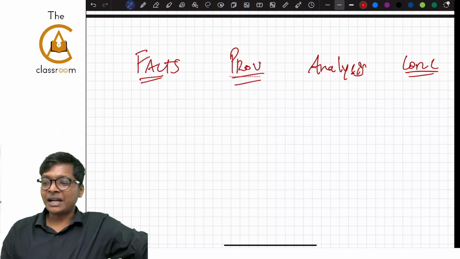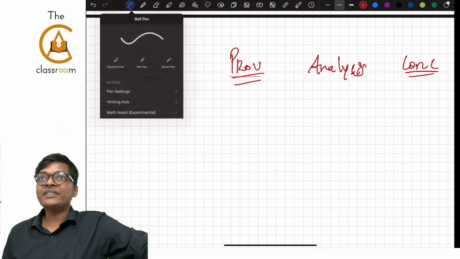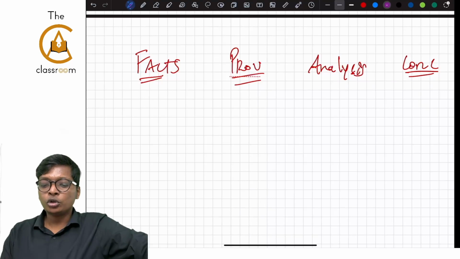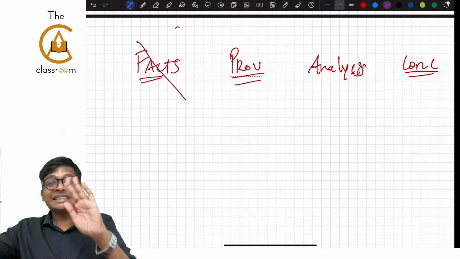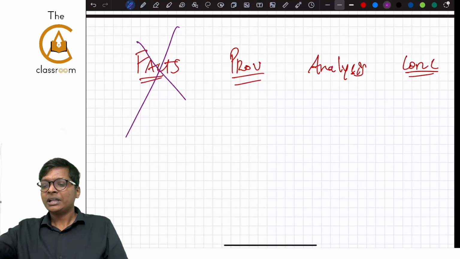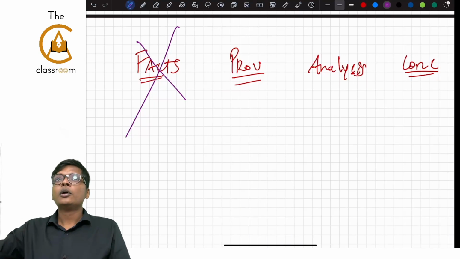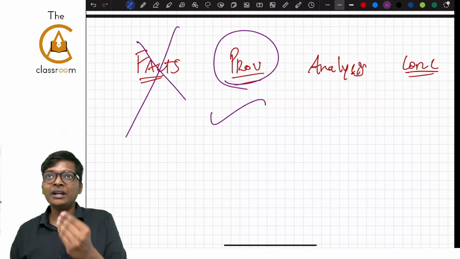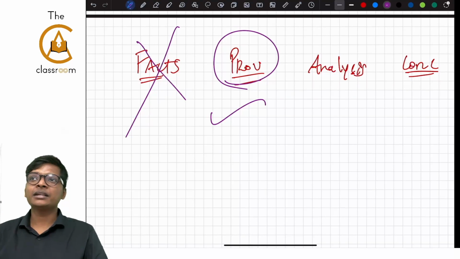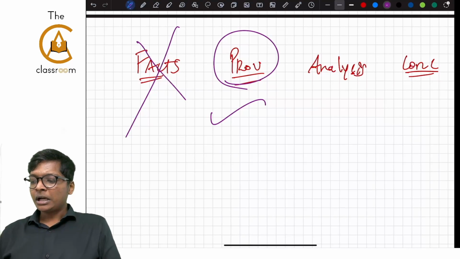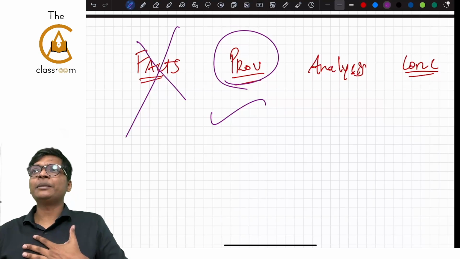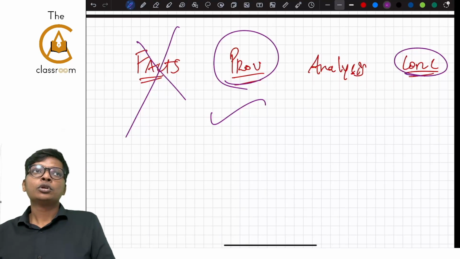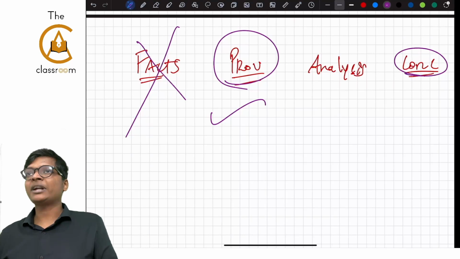In the new syllabus, unlike the old syllabus, we don't have time in the exam because of the number of questions and only 2-3 marks. You don't have to write the facts separately. Start your answer always with the provision, as per the provisions of the Indian Contract Act, Sale of Goods Act. If at all you luckily remember the section number, write the section number. In this question, can Srimati compel Shambhu Dayal?